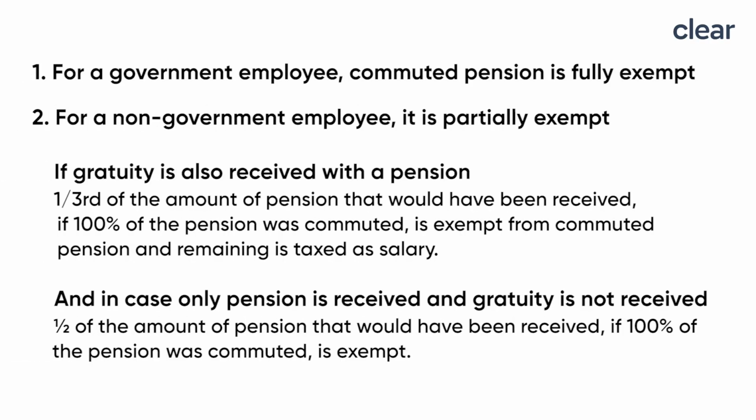Now, coming to exemptions under Section 10 that are available to senior citizens after retirement: pension. Any commuted pension, that is accumulated pension in lieu of monthly pension received by a government employee, is fully exempt from tax. Full exemption is available only in respect of commuted pension and not in respect of uncommuted, that is monthly pension. So uncommuted pension of government and non-government employees is fully taxable.